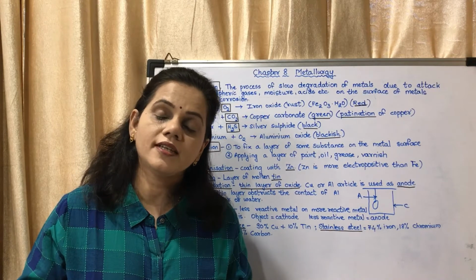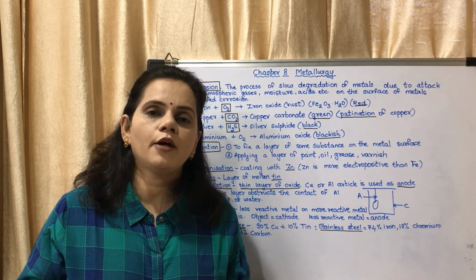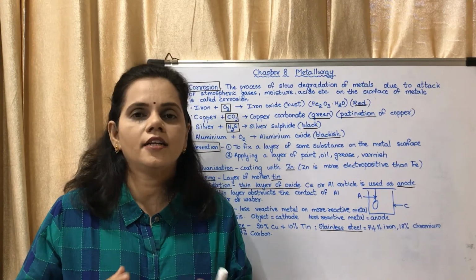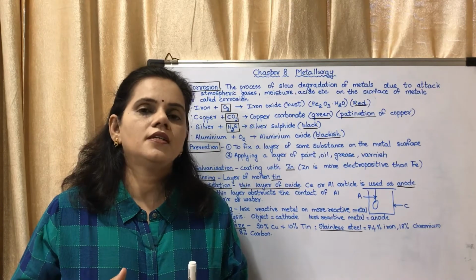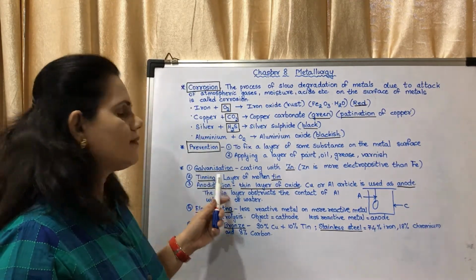But if you keep it for several years like that, then what will happen? It will get corroded because the covering of zinc will get removed. Now we will see the different methods. The first method is galvanization.